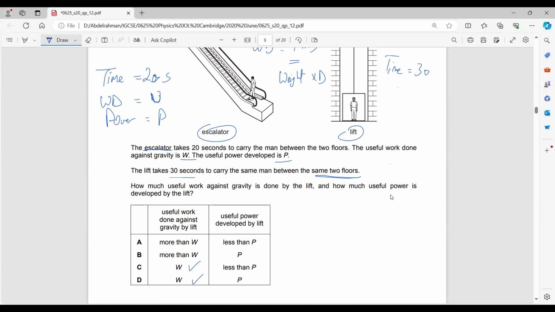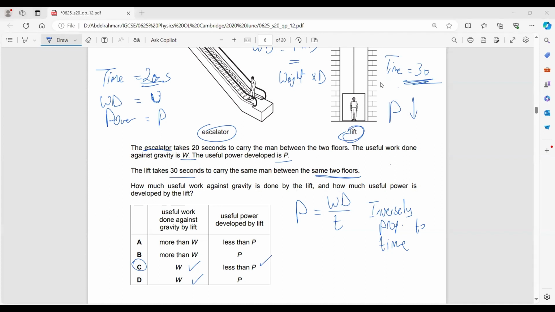What about the power? Power equals work done over time. And we know that the power is inversely proportional to the time. As the time increases, what happens to the power? The power decreases. So the useful power done by the lift is less than P. Why is it less than P? Because the time taken by the lift was more than the escalator. That's it. When you increase the time, the power decreases.